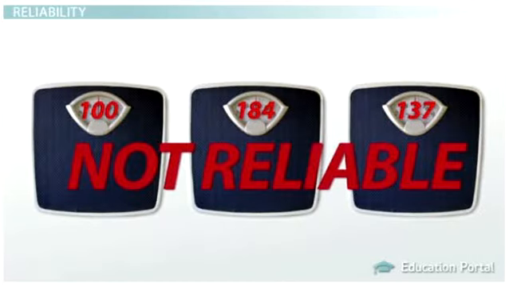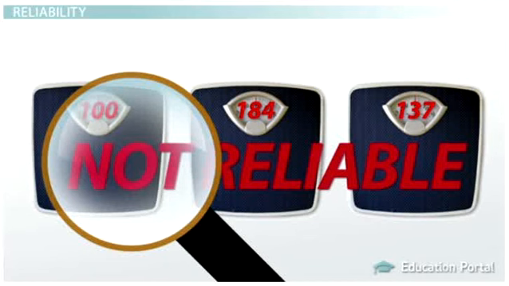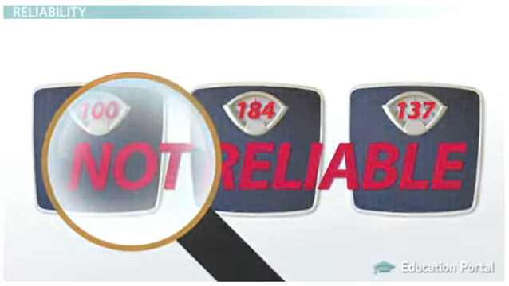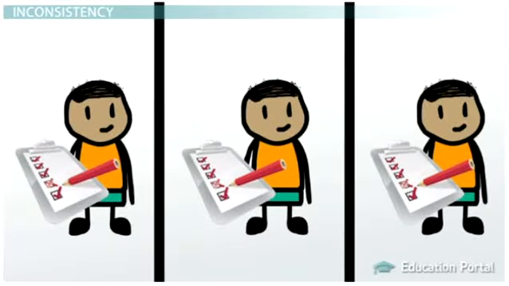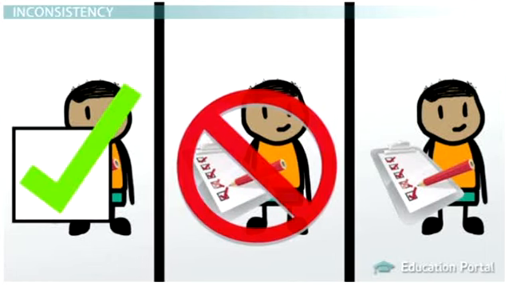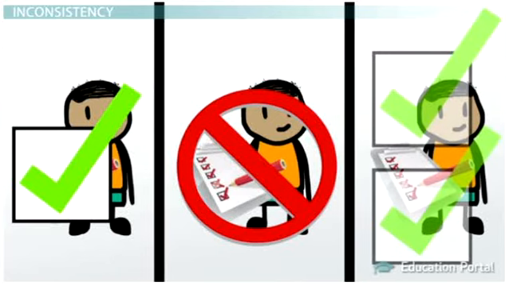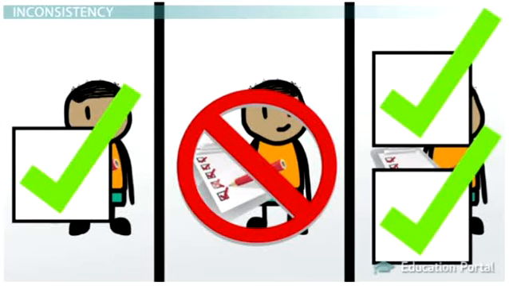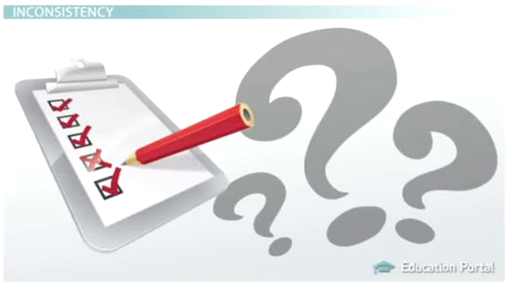Let's look closer at some things that cause measurement tools to be unreliable, and some ways to improve the reliability of measures. Let's go back to our sexism survey for a moment. We give the survey to Johnny, and the level of his sexism is different every time he takes it. One day it says he's sort of sexist, the next day it says that he's not sexist at all, and the day after that it says that he's the most sexist person who ever lived. Why is the survey inconsistent? There are three main factors that could be making the survey less reliable.